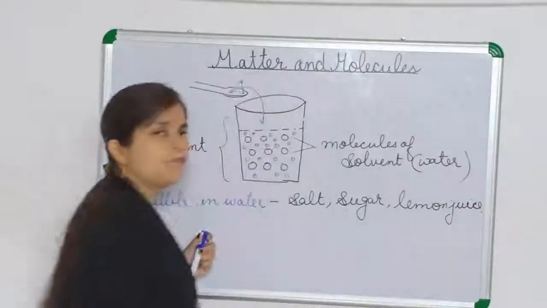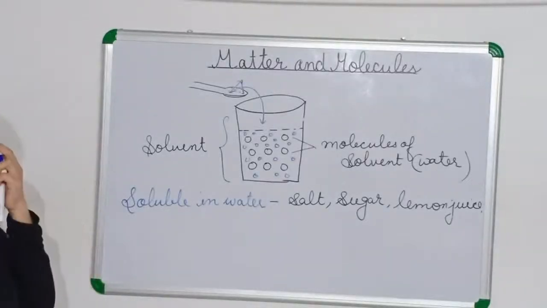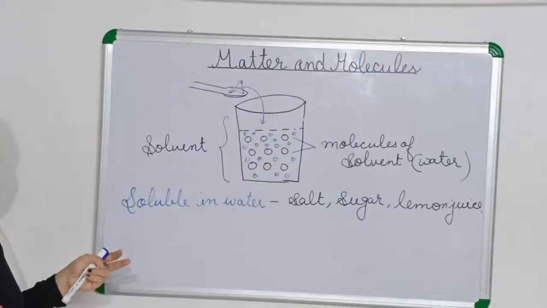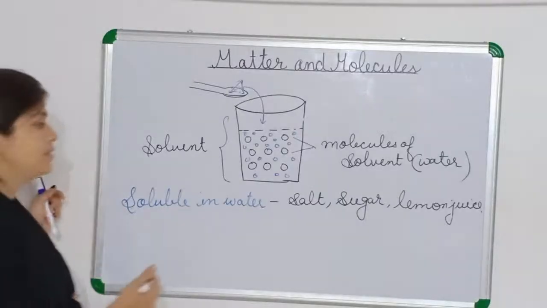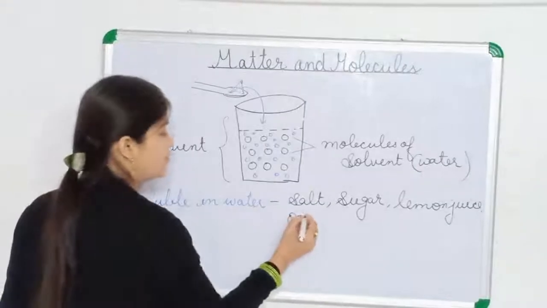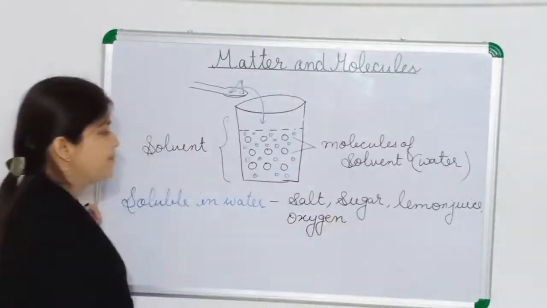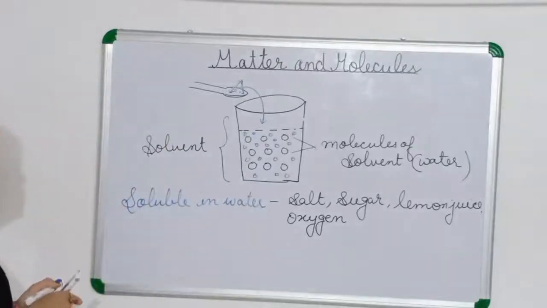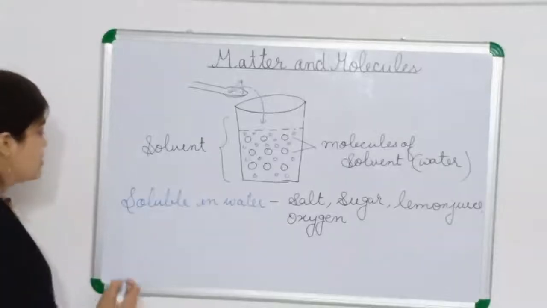Oxygen also dissolves in water. That is why aquatic animals take up the oxygen dissolved in water. Now, the substances which don't dissolve in water are known as insoluble in water.